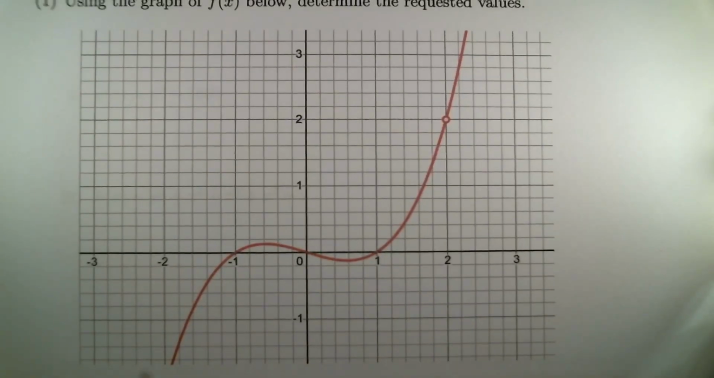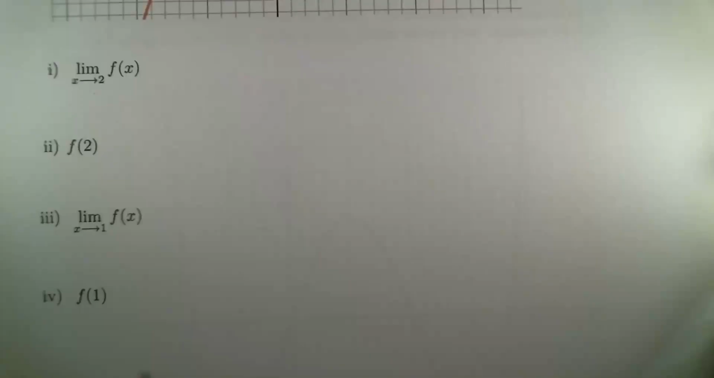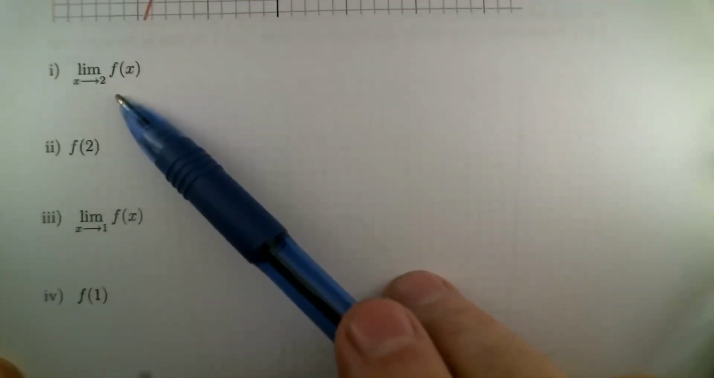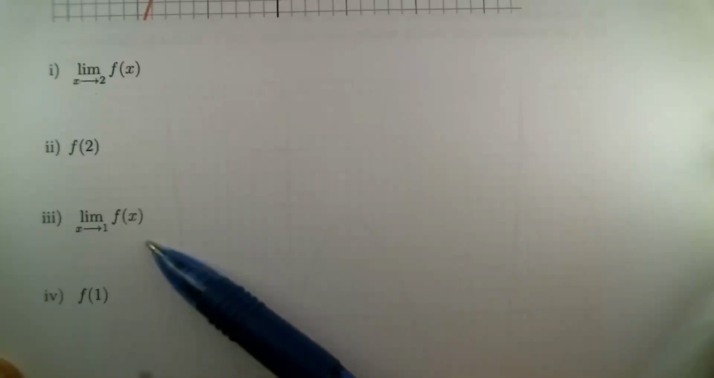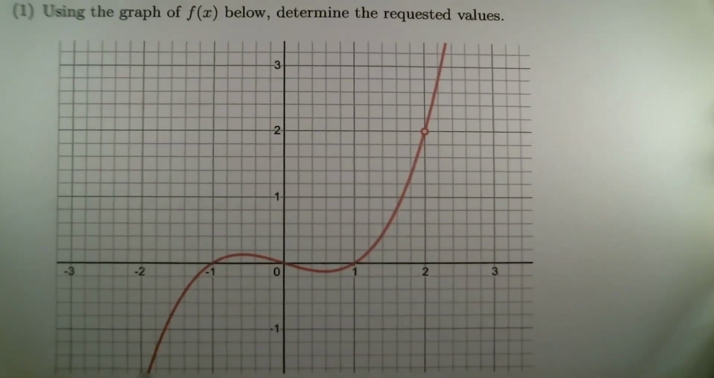What is asked about on this one is four things. And you'll notice they come in pairs. We've got a limit and a function value, and both of these are happening at 2. The limit as x goes to 2, and then the functional value at 2. And then we've also got another limit and functional value. This is happening at 1. F of 1, and the limit as x goes to 1 of f of x. So can we answer those questions by looking at the graph?